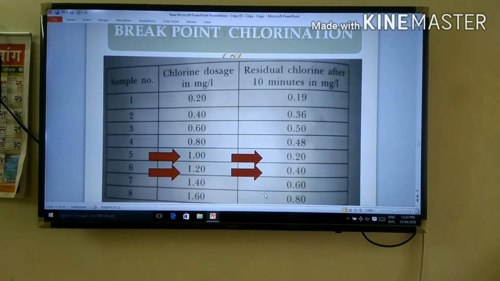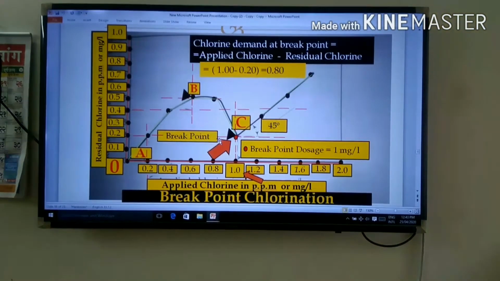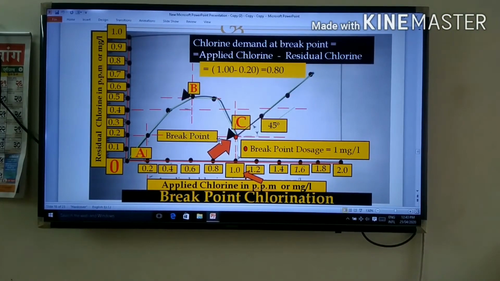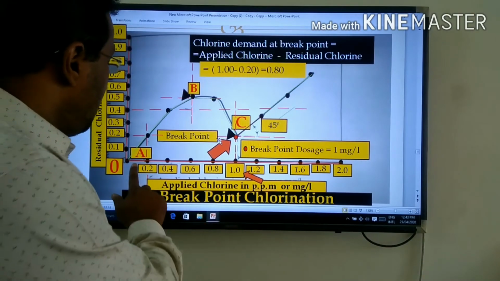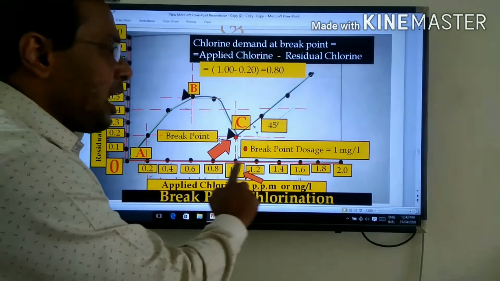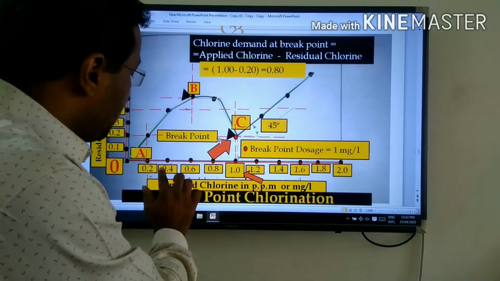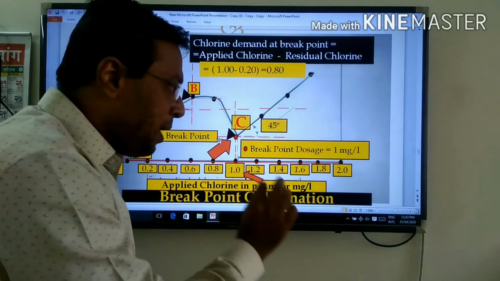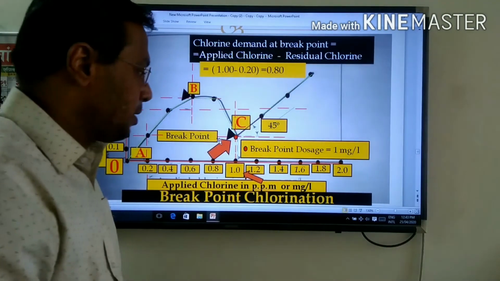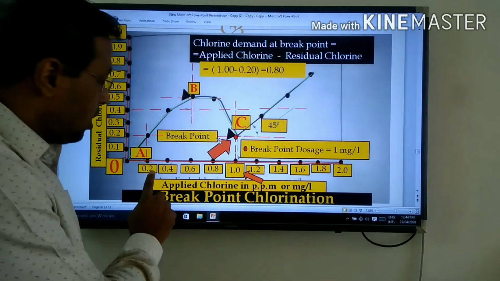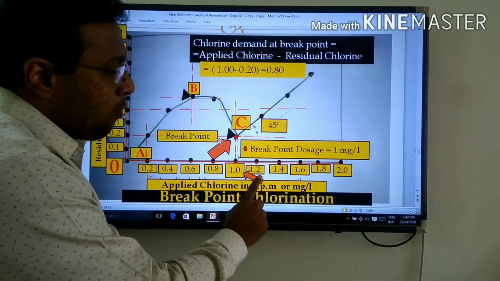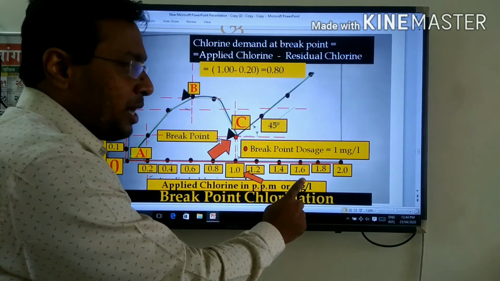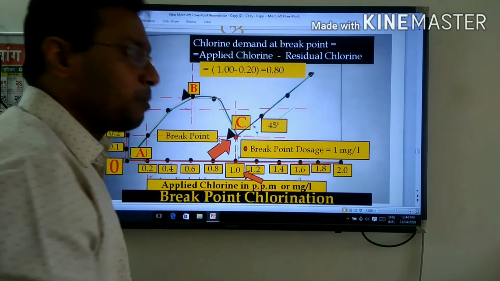Now you can understand it through a graph. In this breakpoint chlorination graph, you can see on the x-axis, where the red line and black line meet, the applied chlorine in ppm or mg per liter. The readings are 0.2, 0.4, 0.6, 0.8, 1, 1.2, 1.4, 1.6, 1.8 and 2.